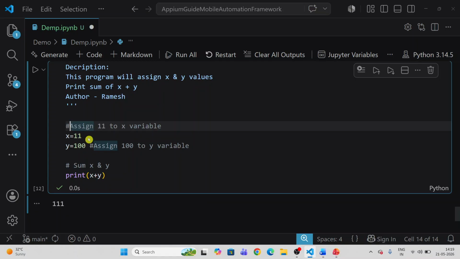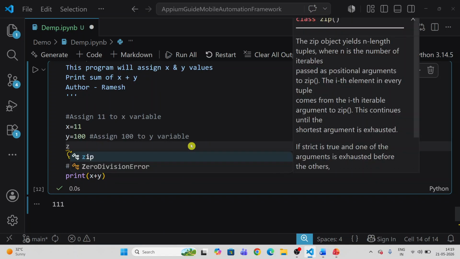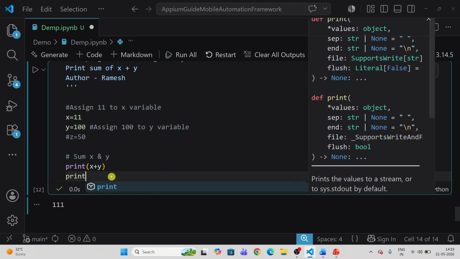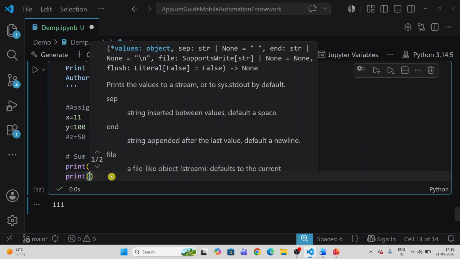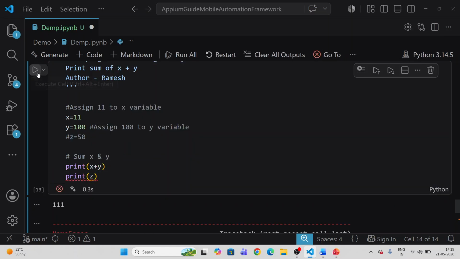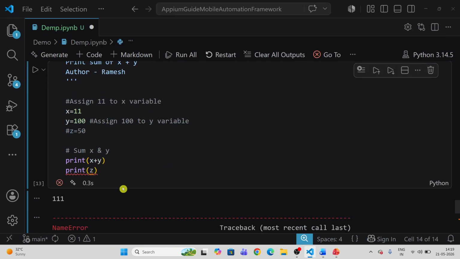Now I will add one more: z equal to 50, but I will comment it out. And now I want to print Z. Now I will run it. See, it's not printing Z because I commented it out, and it is giving an error.